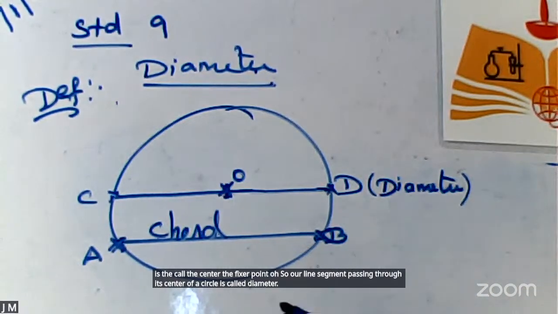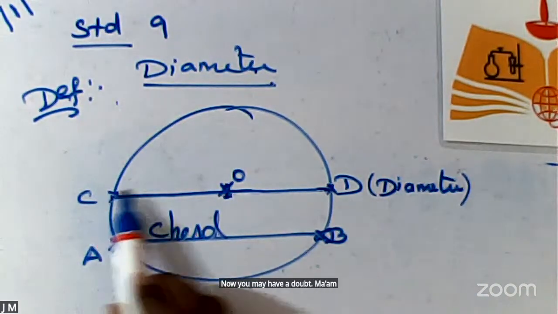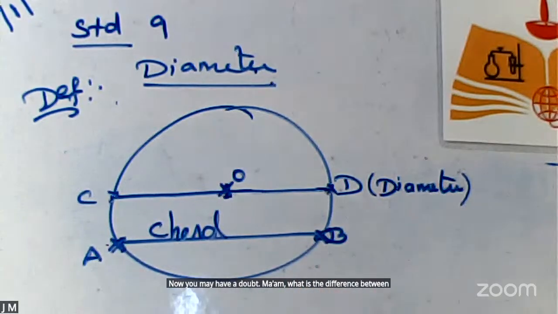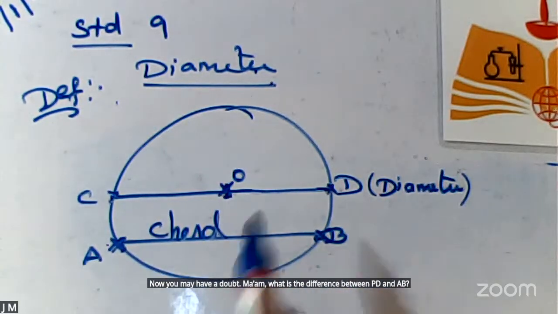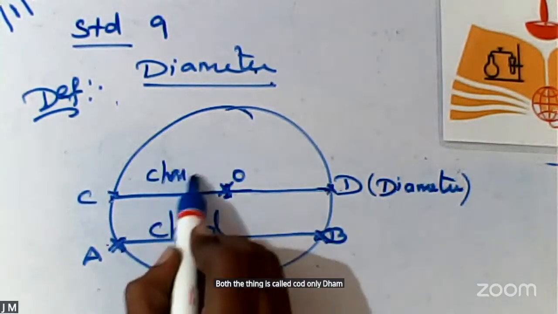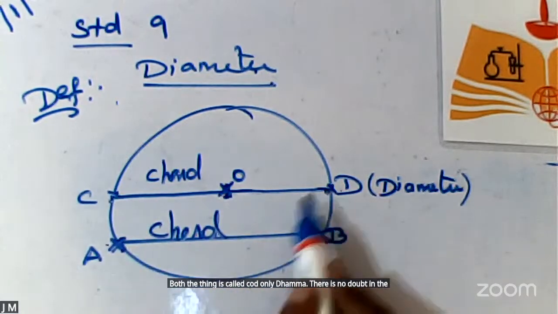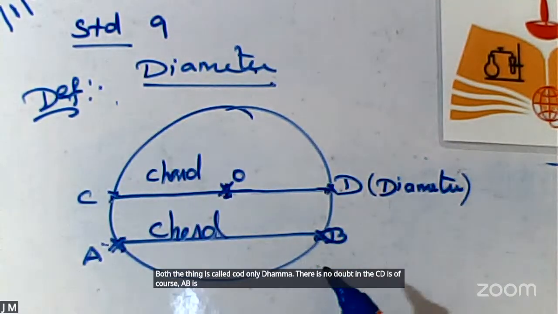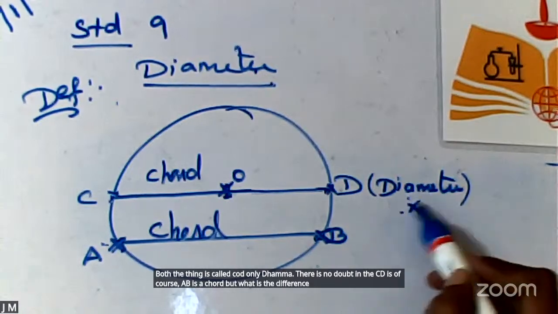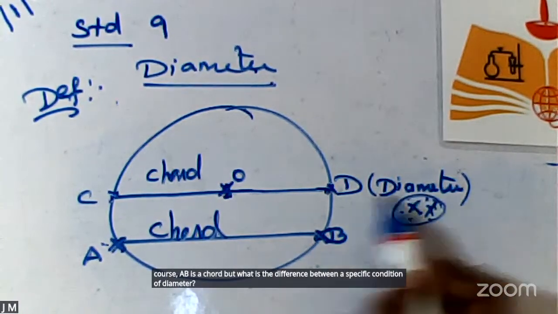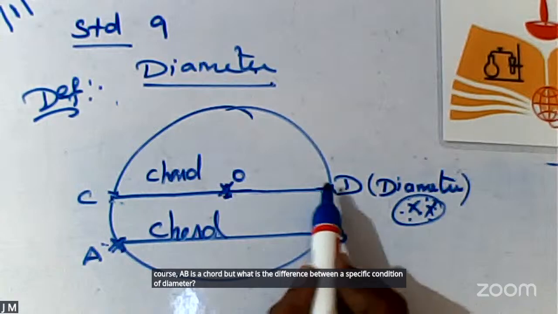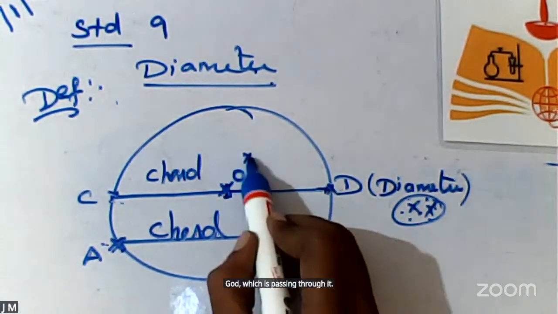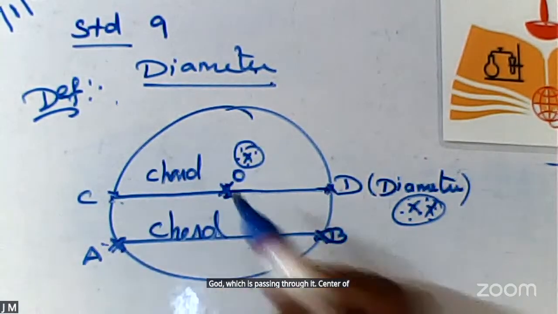Now you may have a doubt. Ma'am, what is the difference between CD and AB? Both are called chords only. There is no doubt. CD is a chord, AB is a chord. But what is the difference in the specific condition of the diameter? A chord which is passing through the center of a circle is called a diameter.